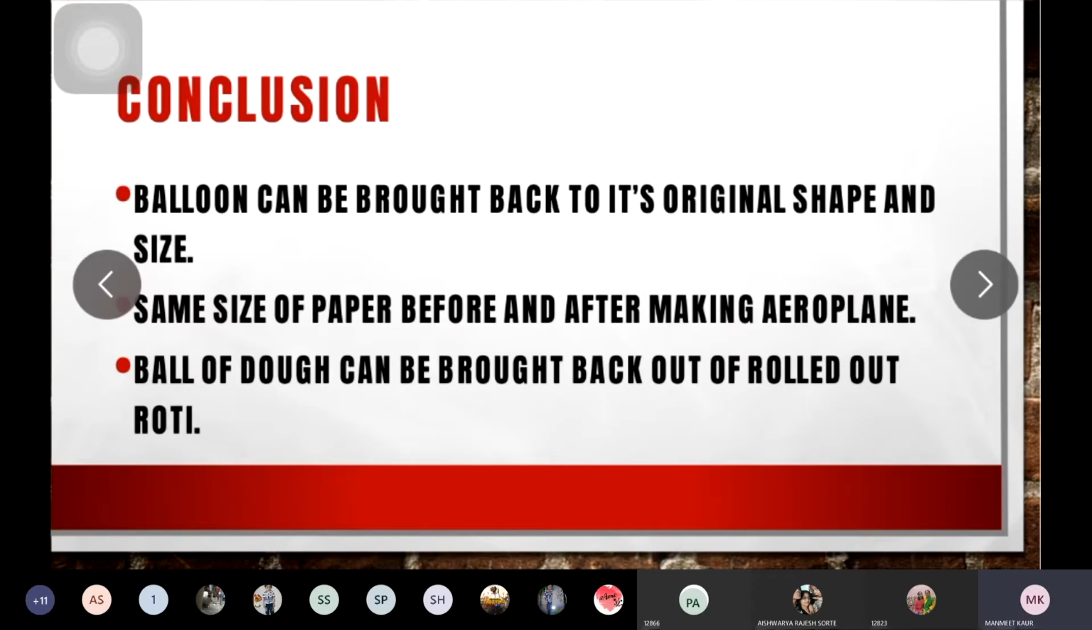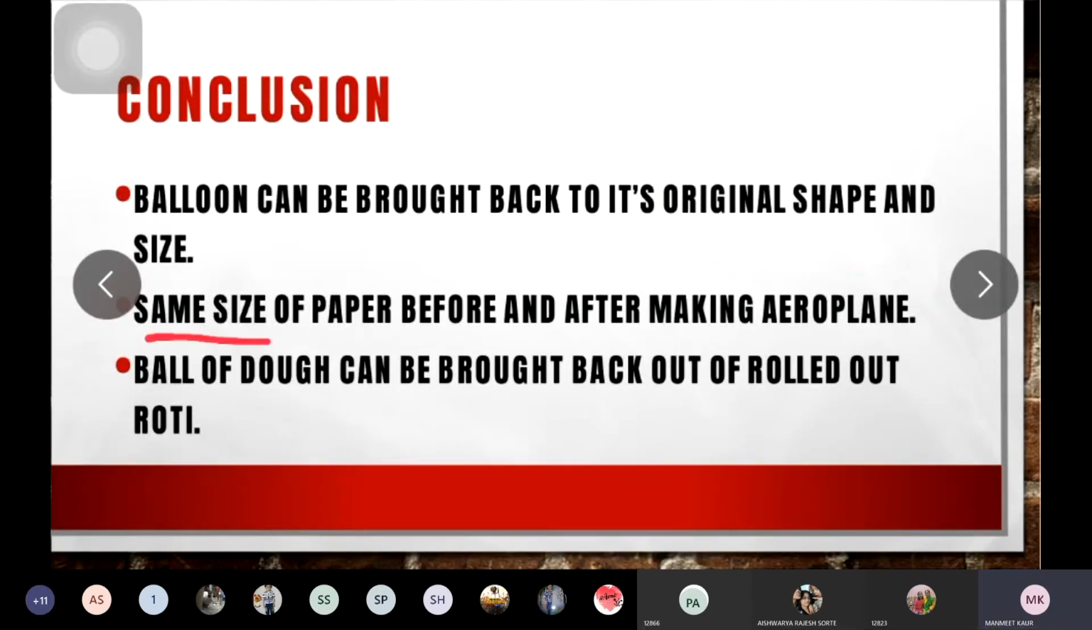Now, what have you concluded from these three activities? Yes, the balloon can be brought back to its original shape and size. As soon as the air escapes from that balloon, it can be brought back to its original shape and size.